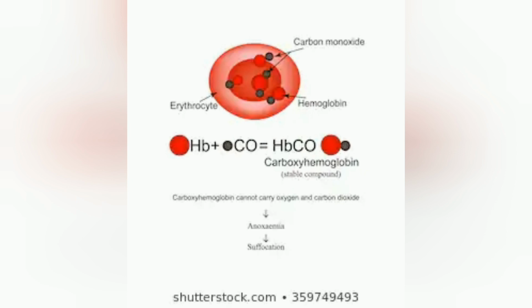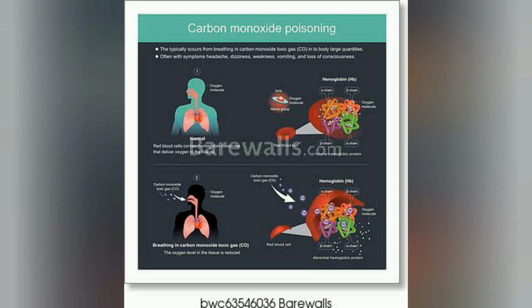What will happen when there is the formation of carbon monoxide? When we inhale carbon monoxide, it combines, as you have already learned, with hemoglobin to form carboxyhemoglobin. Hemoglobin is a red color pigment present in our blood. As a result, hemoglobin becomes unable to carry oxygen.